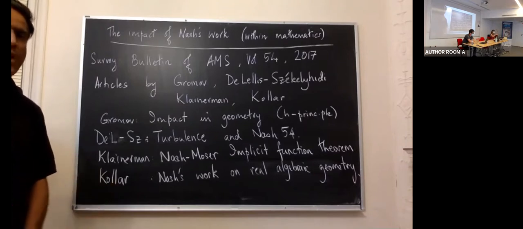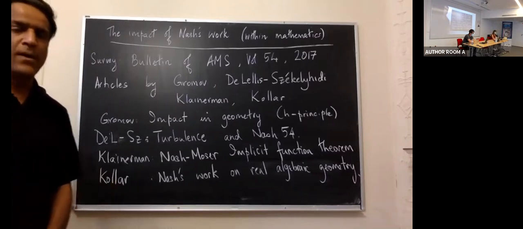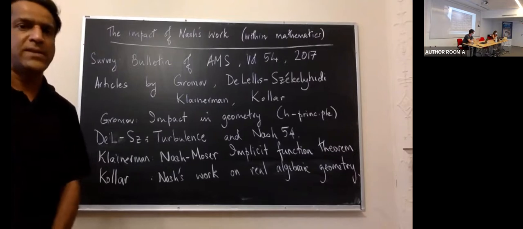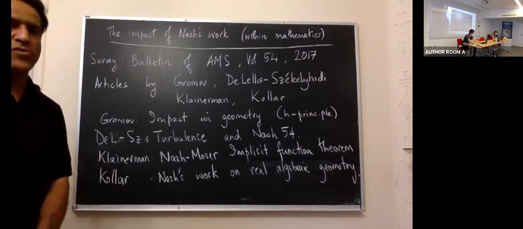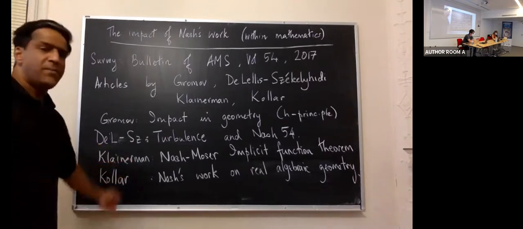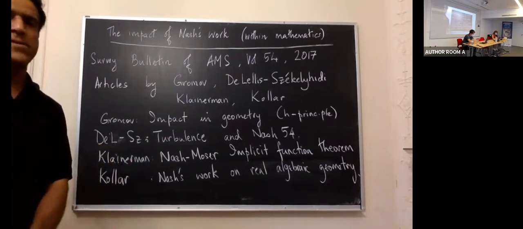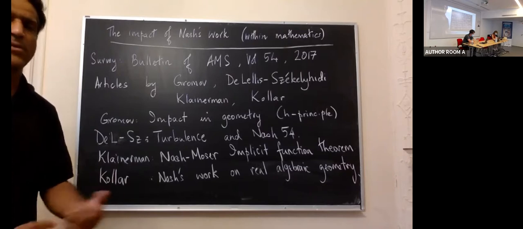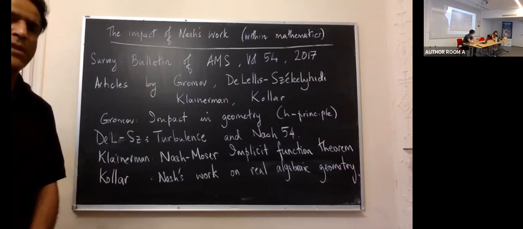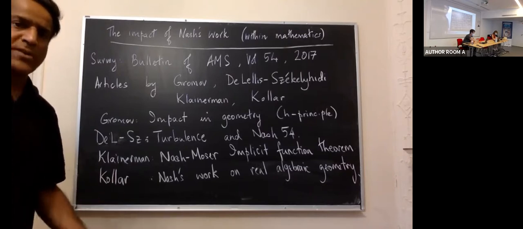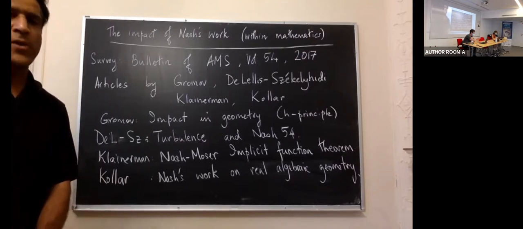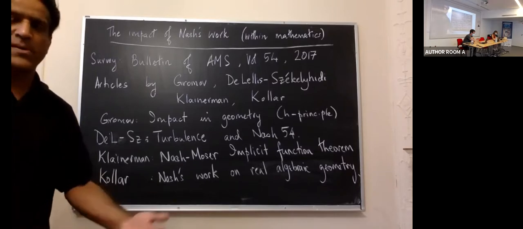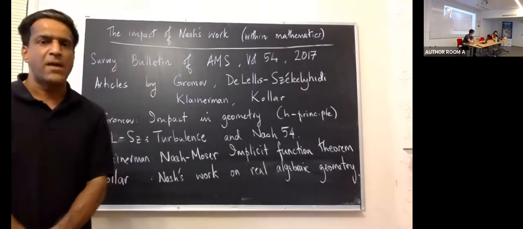Gromov expanded Nash's ideas into the h-principle. His book from the 1980s, Partial Differential Relations, is basically his systematization of Nash's work. Kleinemann's article discusses another systematization of Nash's work with analysis. This was the work of Moser and his students in the 1970s on what is now called the Nash-Moser implicit function theorem. Kollár discusses Nash's work on real algebraic geometry, which actually preceded his work on differentiable manifolds.